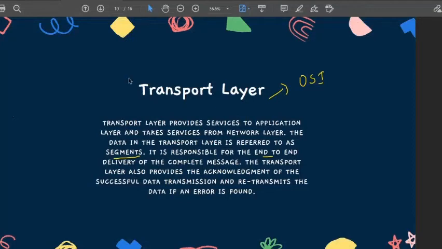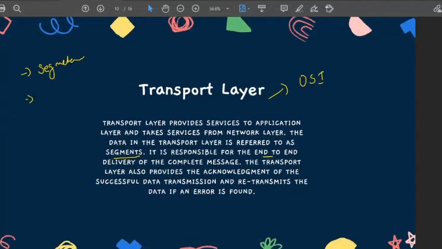The transport layer also provides acknowledgement of successful data transmission and retransmits the data if an error is found. By reading this, we can clearly tell the features. First, segmentation of the packets that we have received.